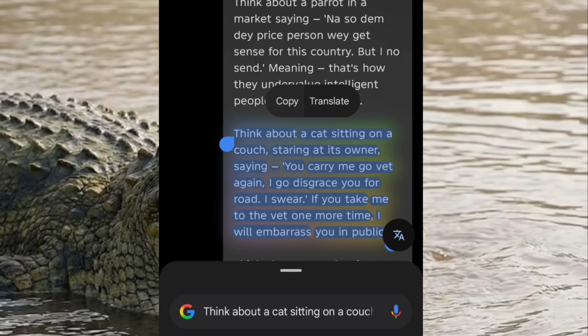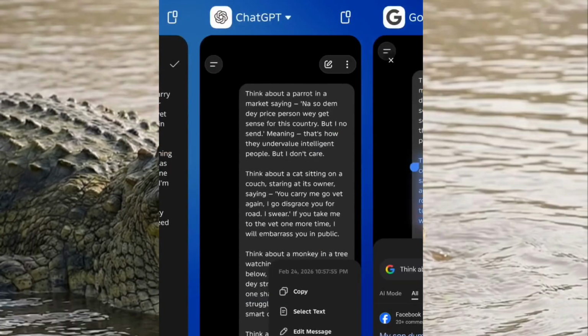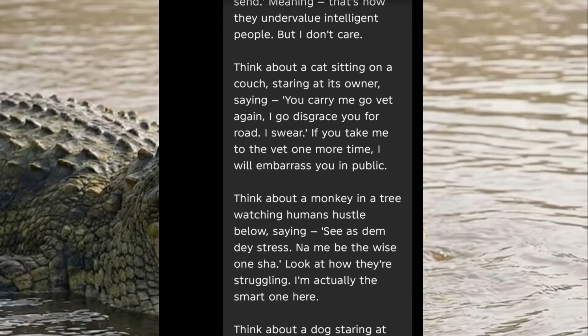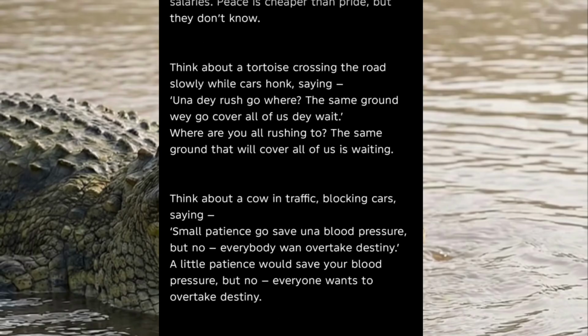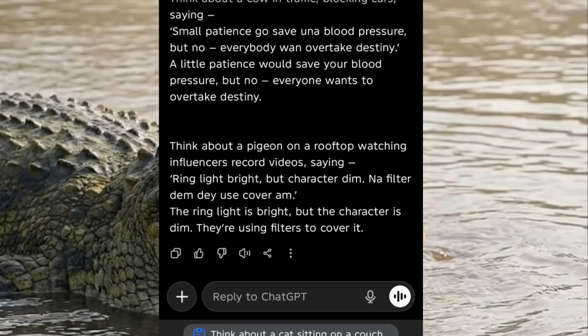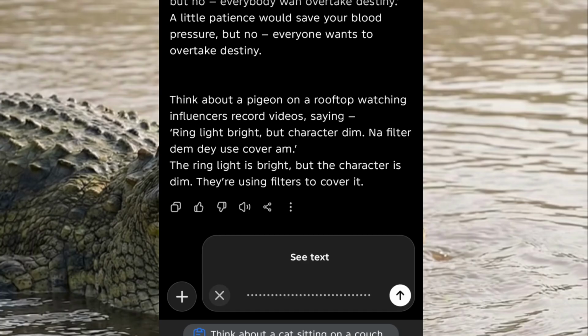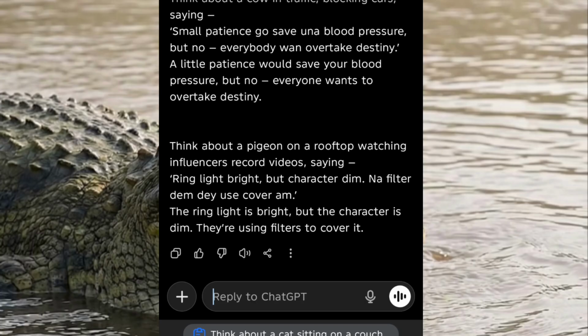So let's copy that. Now, what we are going to do is that we have the idea of the cat, right? So what we are going to do right now is we are going to talk to ChatGPT. In this case, I prefer making use of a voice chat rather than just giving it a prompt. So let's make use of the voice chat. Before then, let's look at what the prompt says.